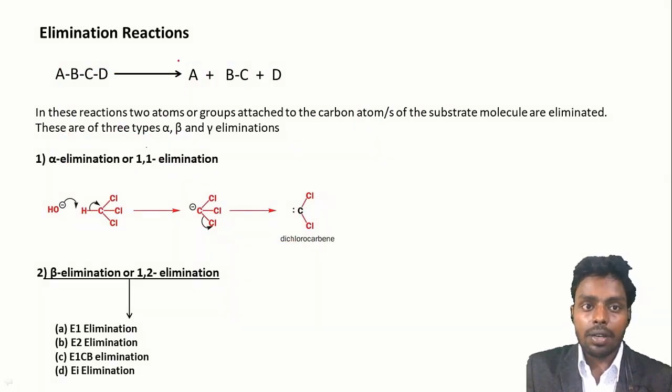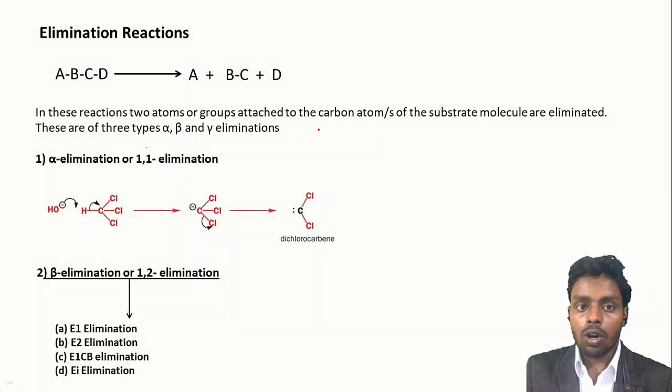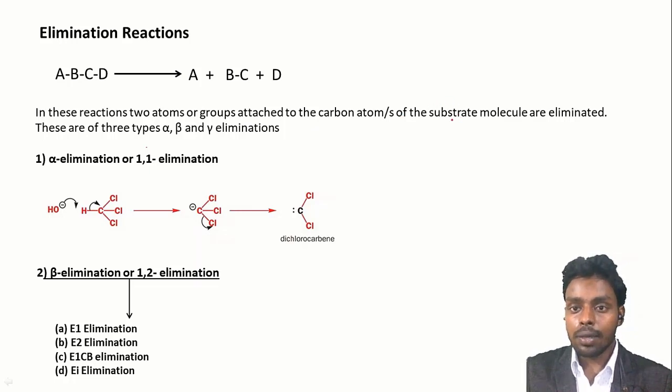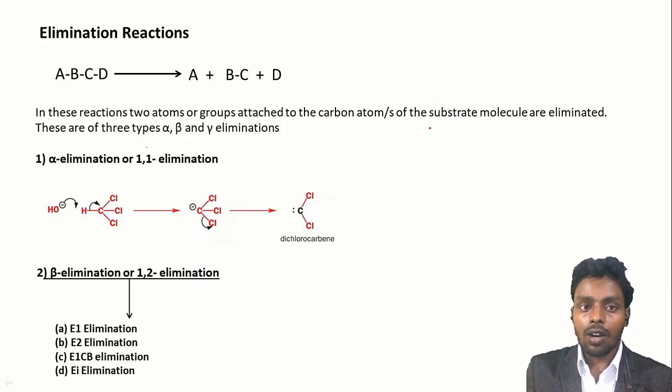Next is elimination reaction. In this reaction, two atoms or groups attached to the carbon of the substrate molecule are eliminated. These are of the type alpha elimination, beta elimination and gamma elimination. In this reaction, we have seen that the entropy of the reaction increases because we are moving from a smaller number of molecules to a larger number of molecules, so the entropy of the system increases.